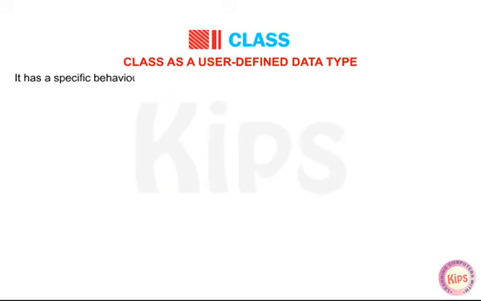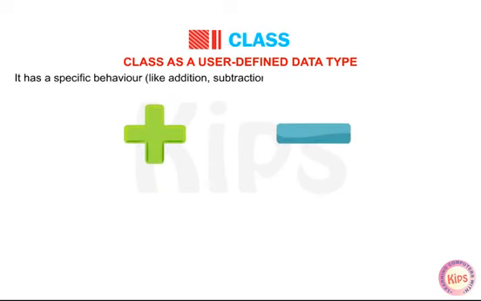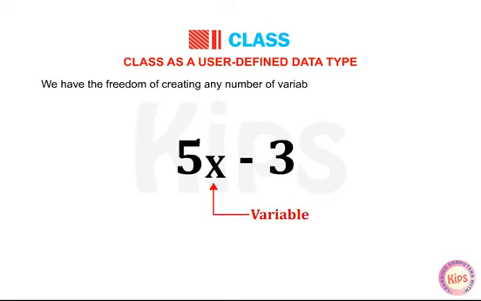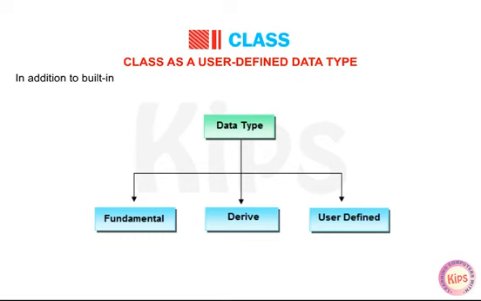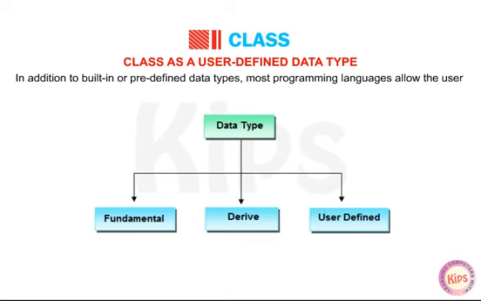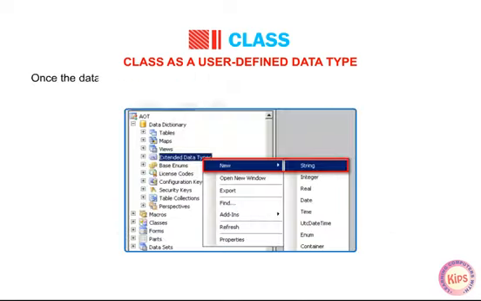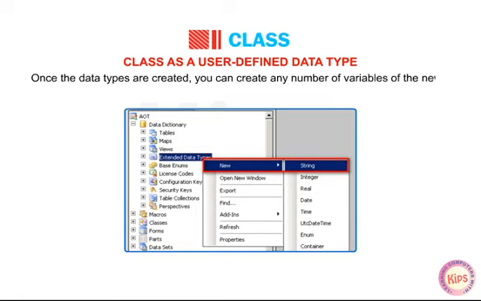It has a specific behavior like addition, subtraction, multiplication, division, etc. that cannot be changed. We have the freedom of creating any number of variables from a single data type. In addition to built-in or predefined data types, most programming languages allow the user to create their own data types called user-defined data types.